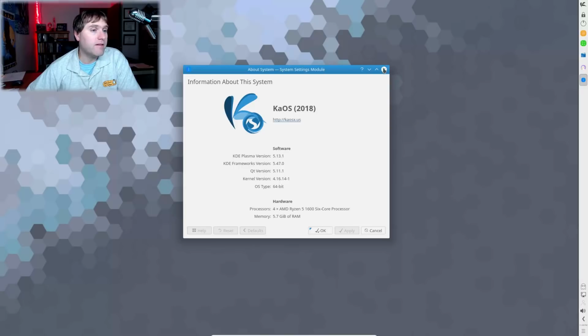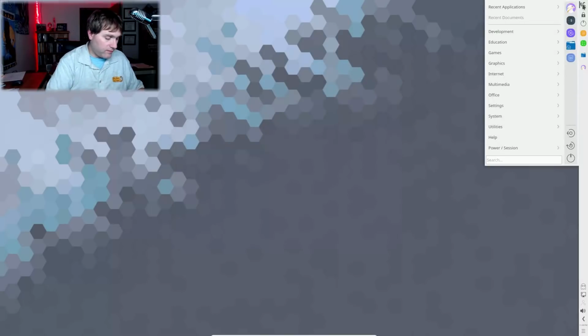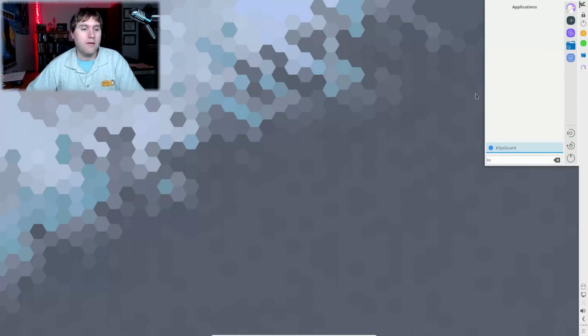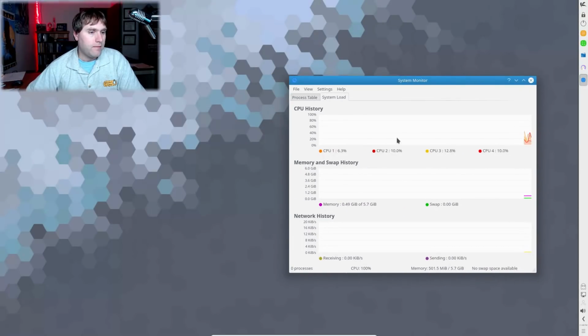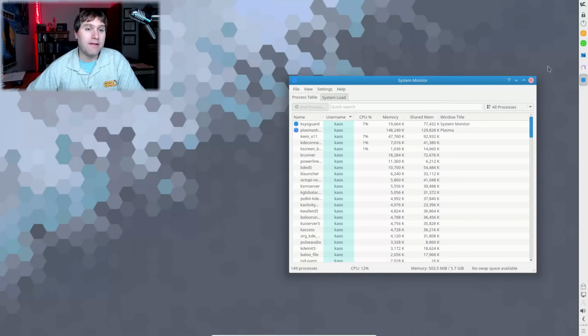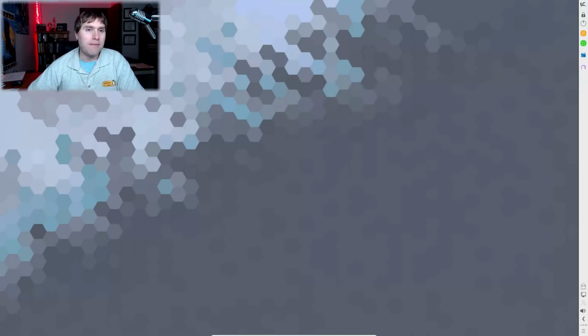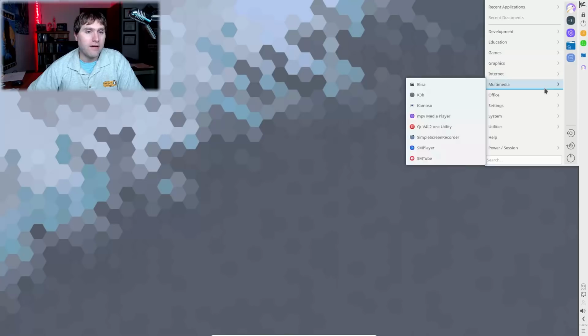All right, so that's good. And of course, we are running on just under 500 megabytes of space here. So the thing is actually running pretty snappy. It is running pretty fast, pretty snappy as far as a desktop.